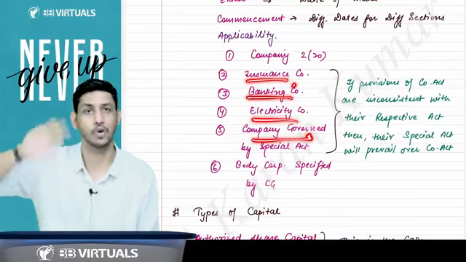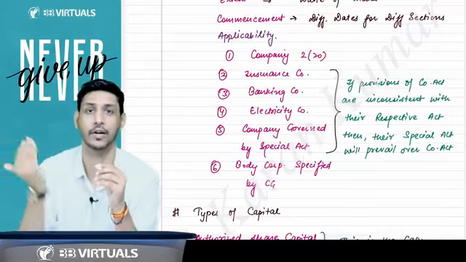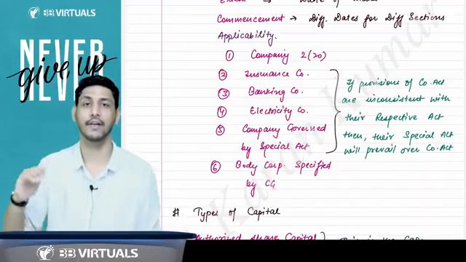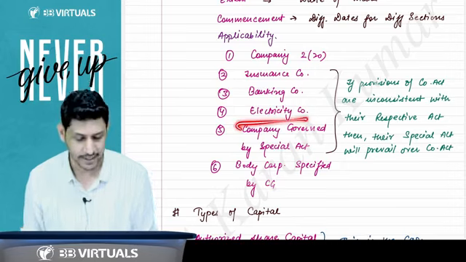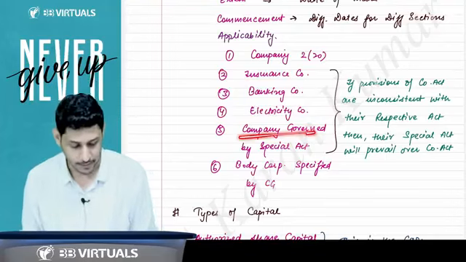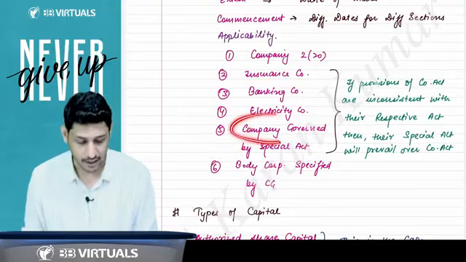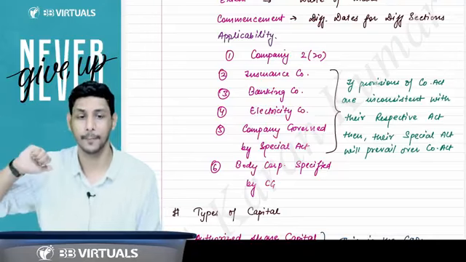An insurance company is a company, so the Companies Act is applicable, but insurance companies have their respective special Act also, like the Insurance Act, IRDA. For banking companies, we have a special Act also, the Banking Regulation Act. For electricity companies, we have a special Act also, the Electricity Act. And for a company governed by any special Act, like NBFCs, they are companies but governed by a special Act, like the RBI Act.